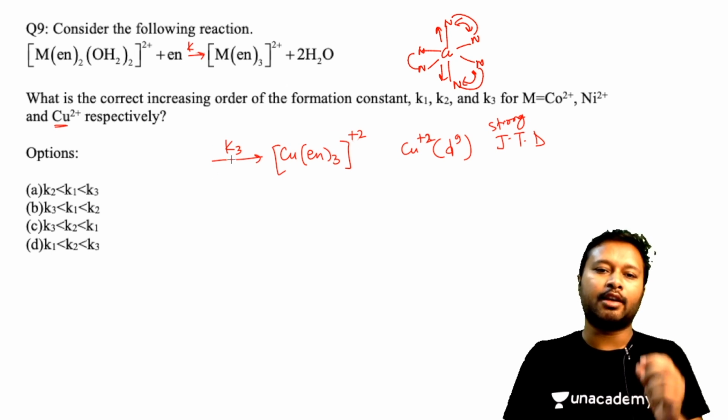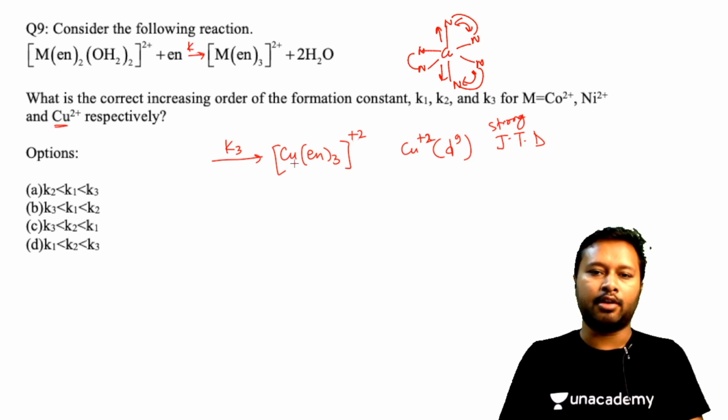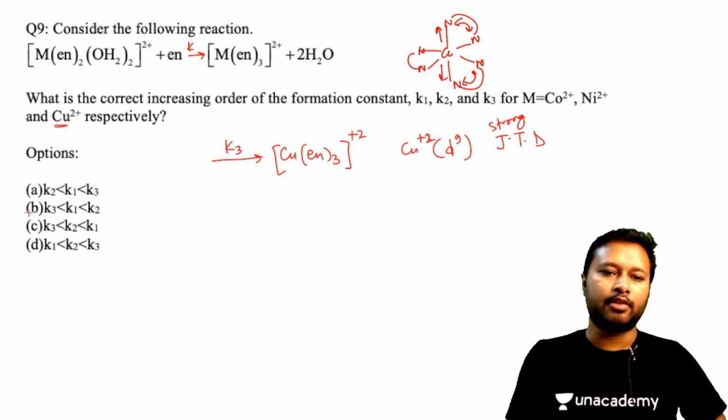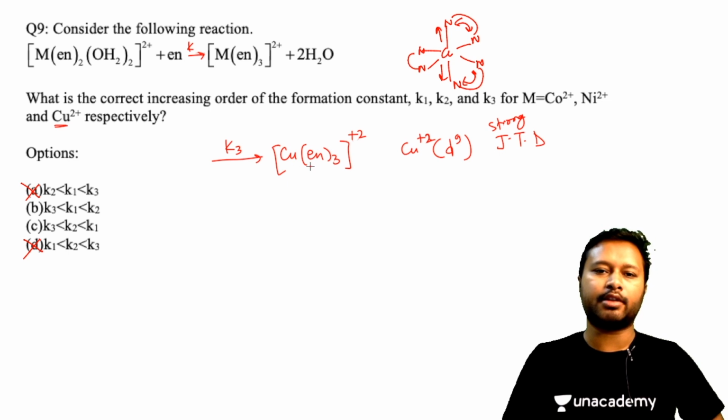So K3 will have the lowest value because these are nothing but the formation constants. K3 should be the least among all of them. That means K3 cannot be highest. Option A is incorrect. Option D is also incorrect. Okay, let's look at the others now.